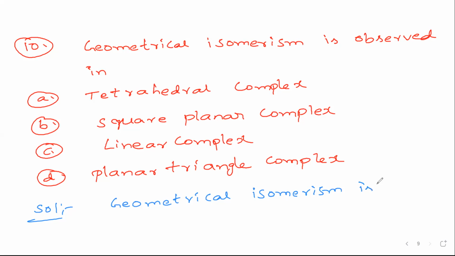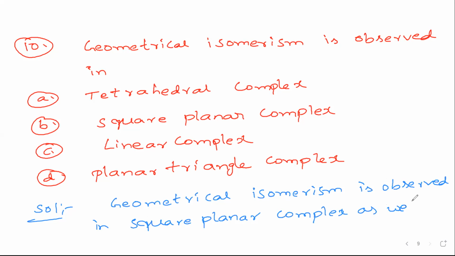is observed in square planar complex as well as octahedral complexes. And optical isomerism is observed only in octahedral complexes.